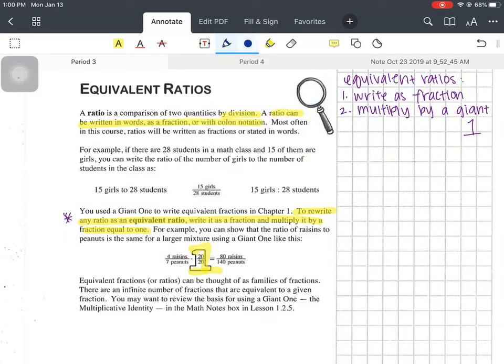Okay, pause it if you need to take notes still, if you're a little bit slower than I am, but I don't want to take this video too long. So my example, say I had 2/3, right? And there's an infinite number of giant ones, but for this one, I'm going to do times 1 over 1, right? 2 times 1, so multiplying straight across. 2 times 1 is 2. 3 times 1 is 3, and it gives you 2/3.